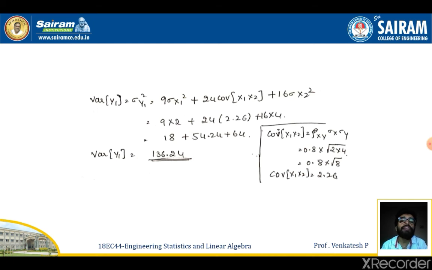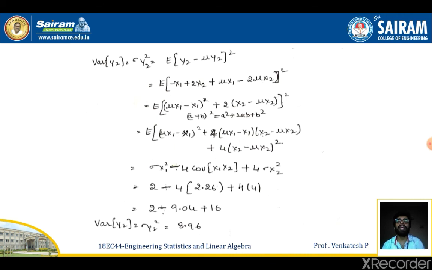On replacing the values of sigma x1 square, covariance of x1 x2 and sigma x2 square, I got the equation 9 into 2 plus 24 into 2.26 plus 16 into 4. On simplifying this further, we have 136.24. This covariance value is obtained as follows: covariance of x1 x2 is given by rho, the correlation, into sigma x1 into sigma x2. On replacing the values, I get 0.8 into square root of 2 into 4. On simplifying, we get covariance of x1 and x2 as 2.26. I'm using this value here, so I got the value 136.24.